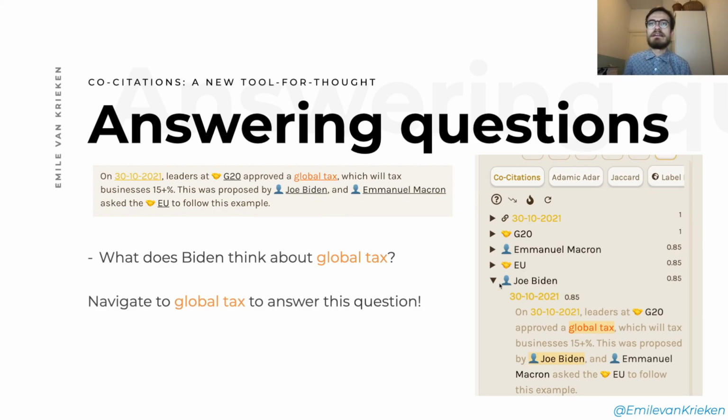And particularly, if we expand the Joe Biden node, we will see this snippet. And why is this? Because they were co-cited, because this sentence contains both global tax and Joe Biden. That's how easy it is. We just go to the co-citations panel of the node you want to research, and see, for example, for the global tax node, what is the relation with Joe Biden. You expand that and see all the snippets where they are cited together.